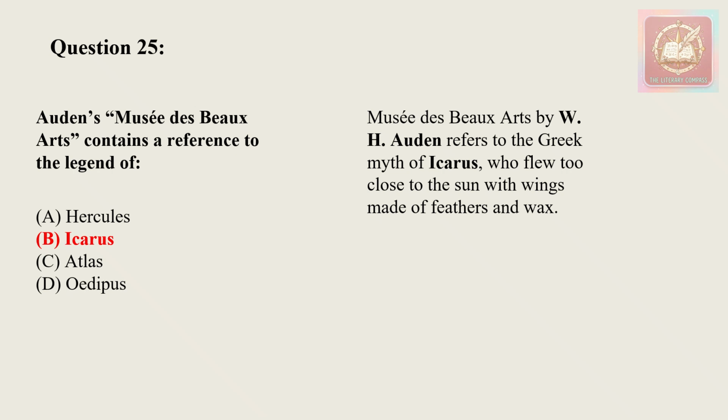Okay, and Auden was actually inspired by Pieter Bruegel the Elder's painting. The name of the painting is Landscape with the Fall of Icarus, in which Icarus's fall occurs almost unnoticed while ordinary people continue with their daily lives. Okay, so he was inspired by this painting.